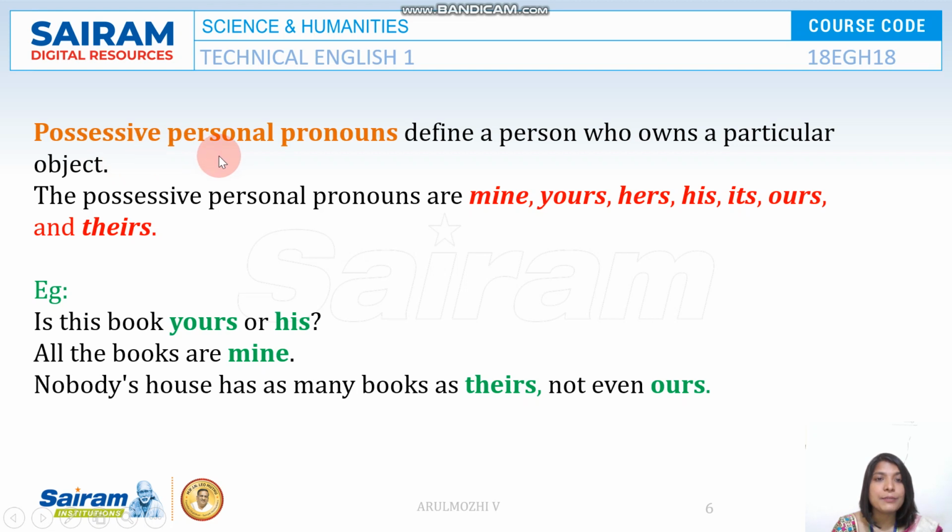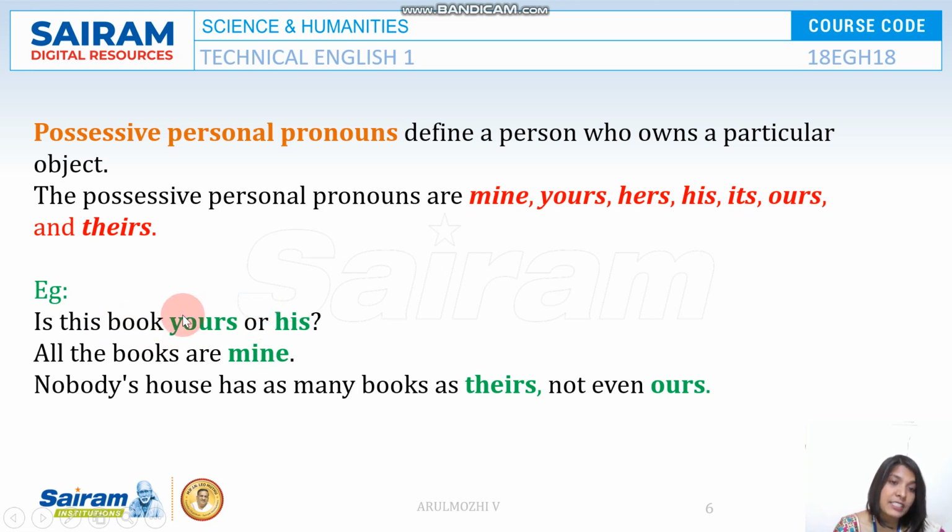Next one is the possessive personal pronoun. They define the relationship between, or the ownership of, an object and the owner. Take for example, mine, yours, hers, his, its are some of the possessive pronouns. Is this book yours or his? This is yours or his is the right answer.